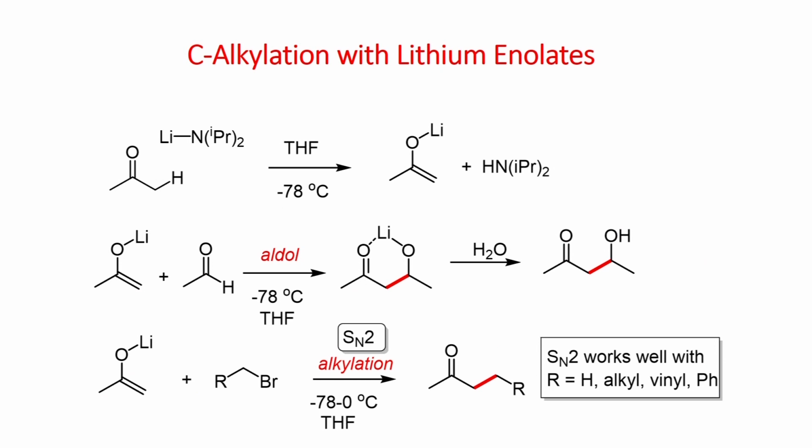Now, let us look at the reaction of lithium enolates. When you have a ketone, you treat the ketone with LDA, which can be generated if you have diisopropylamine react with n-butyllithium in THF at 0 degrees.